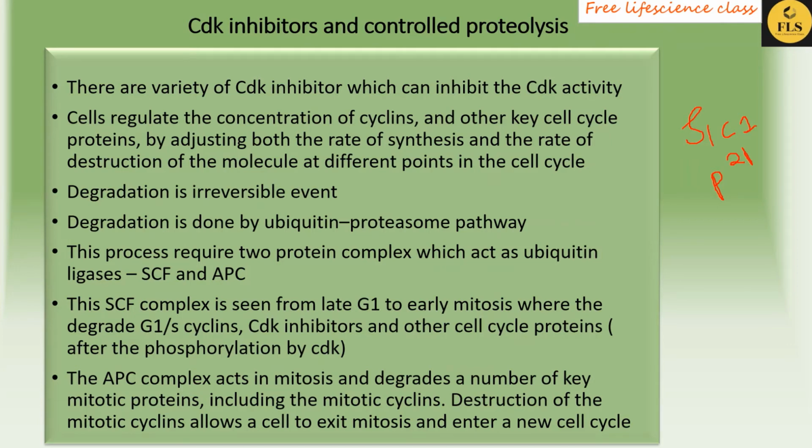So the cell regulates the concentration of cyclin and other cell cycle proteins by adjusting both the rate of synthesis and the rate of destruction of a molecule at different points in the cell cycle.